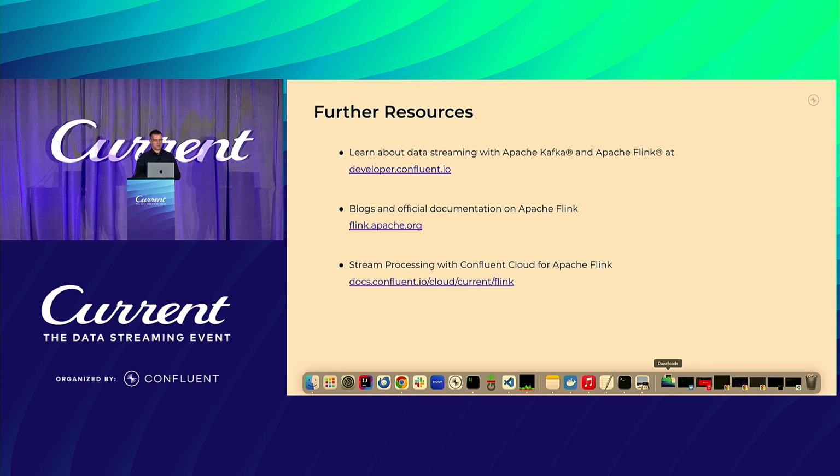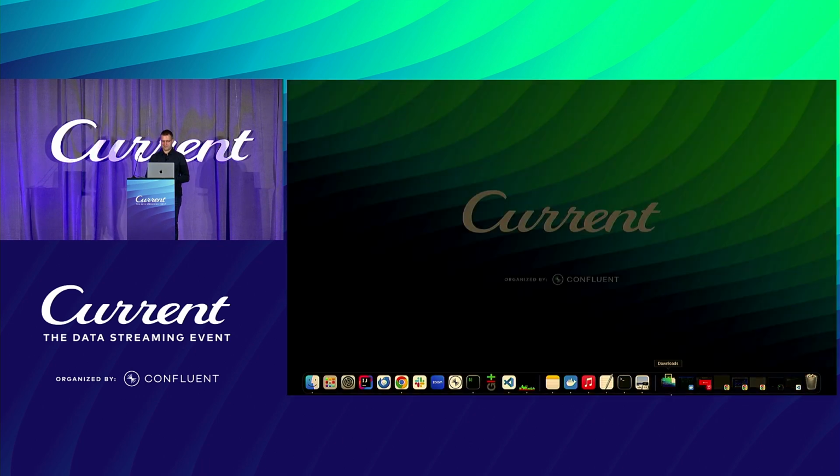If you want to explore a bit more, you can have a look at developer.confluent.io. A colleague of mine, David Anderson, and his team have created a great set of training courses on Flink SQL. There's also content on Kafka, of course. Then you can also look at the Flink page for blogs and documentation. It's also quite helpful. And if you want to explore Flink in Confluent Cloud like we did here, try this example out, or anything else, then you can have a look at the docs at Confluent. All right, thanks a lot.